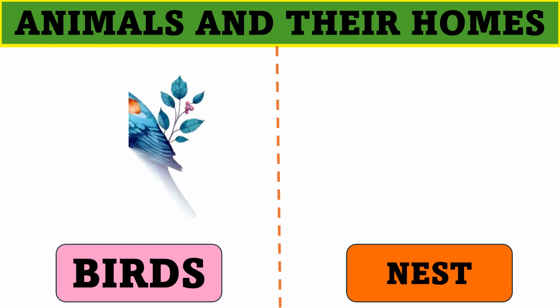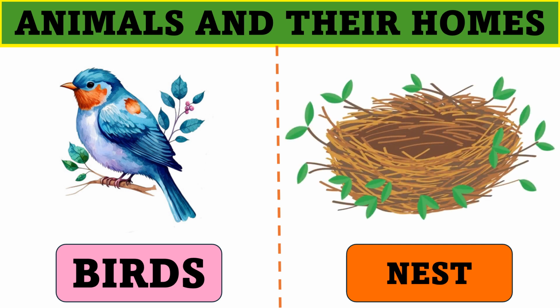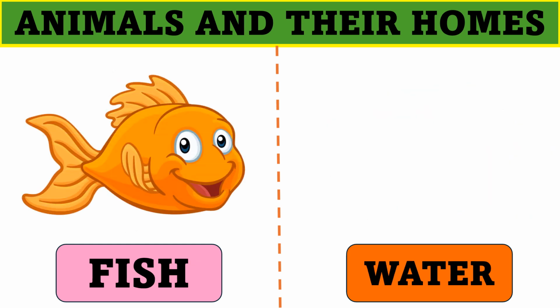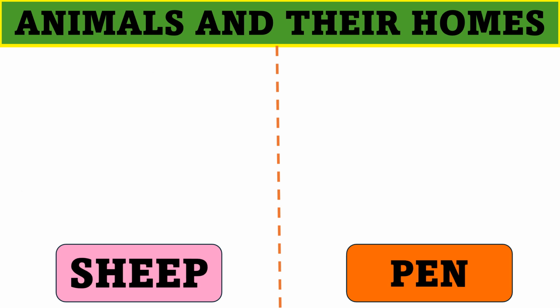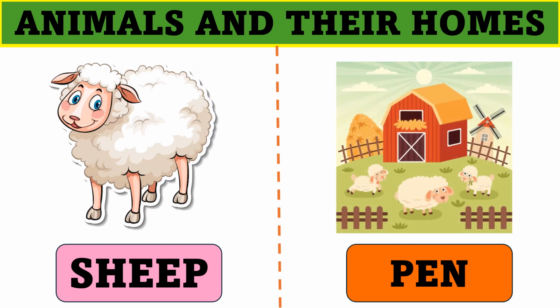Next is birds. Birds live in their nest. This is a fish and fish lives in the water. Next animal is sheep and sheep lives in a pen.